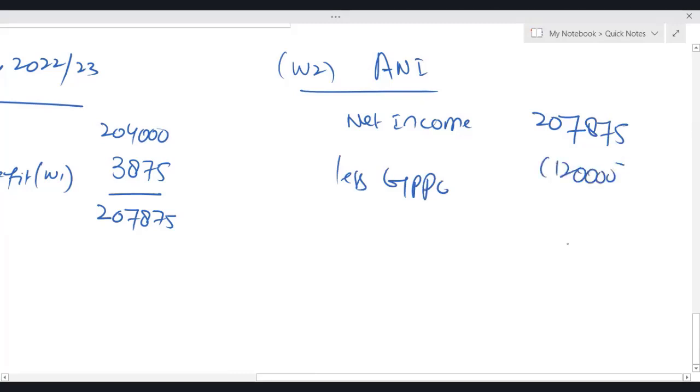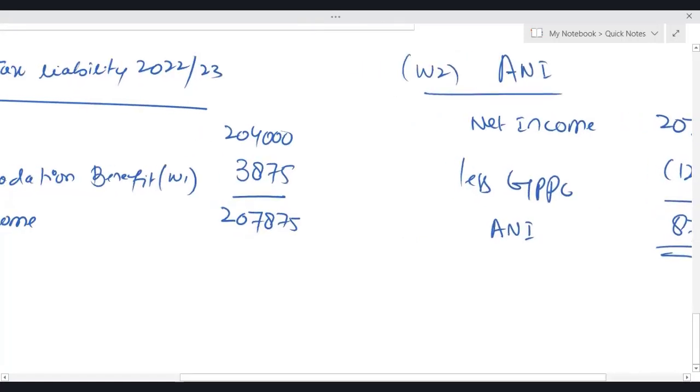If your adjusted net income is 1 lakh or less than that, then entire personal allowance is available. So 2,07,875 minus 1,20,000, I'm getting 87,875. Since adjusted net income is even lower than 1 lakh, the entire personal allowance is available.